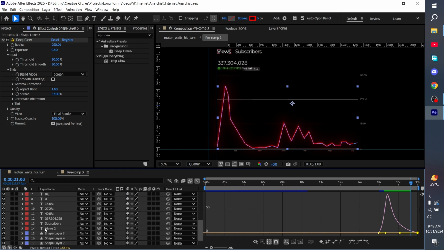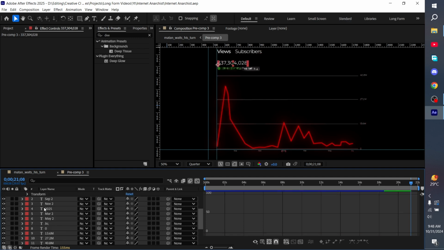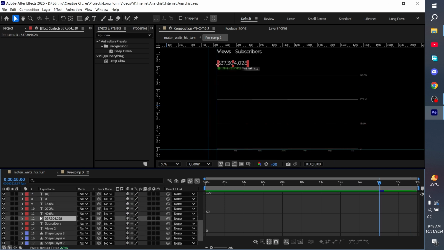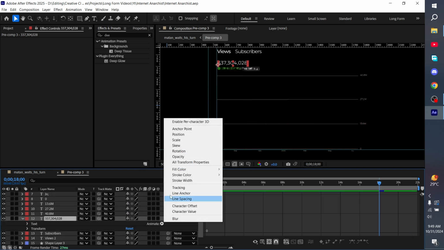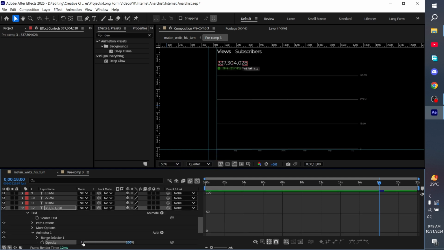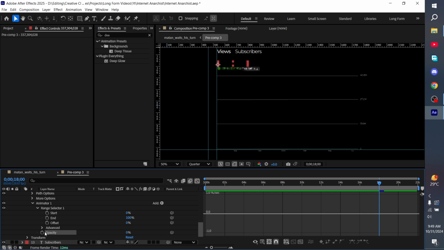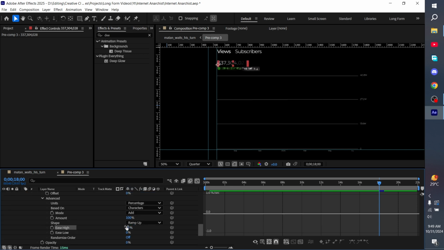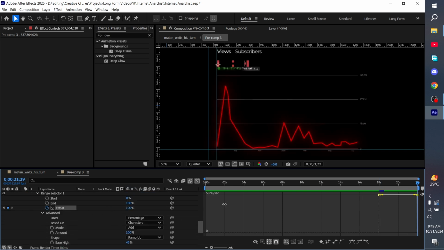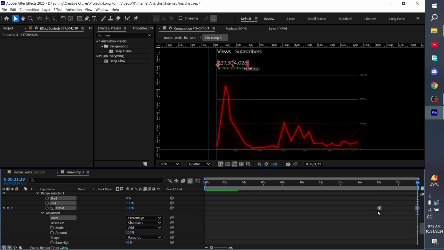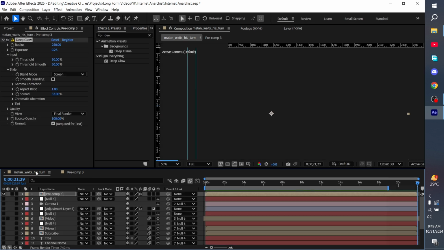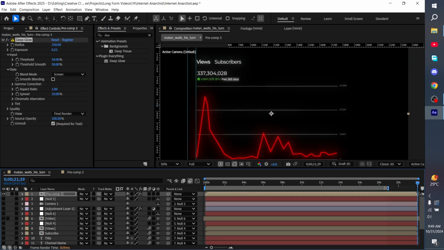So the last thing we want to do is make an animation for the text layer for the views. So go to 18 seconds as well and go here, Animate, and we're gonna do the same thing that we did with the other text. Opacity, make the opacity 0. So let's just do what we did with the other text. Alright, so we don't actually want it to start at 18, we want to start at 17 or something like that and move it further. Okay, so we just want it to look like this. I think that's fine.